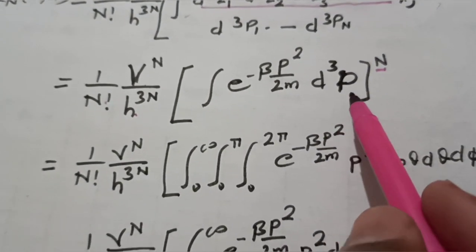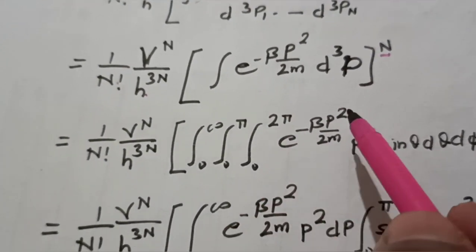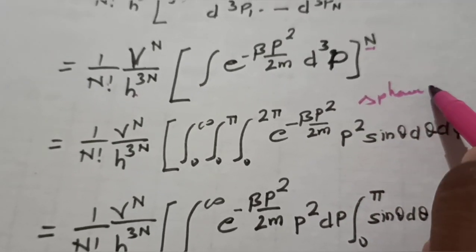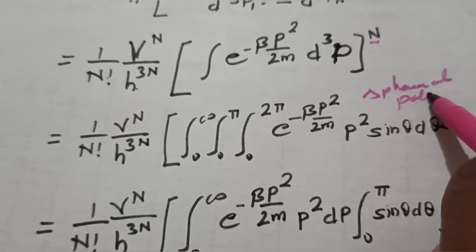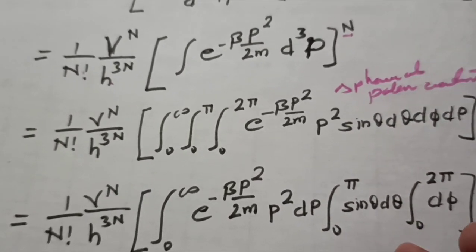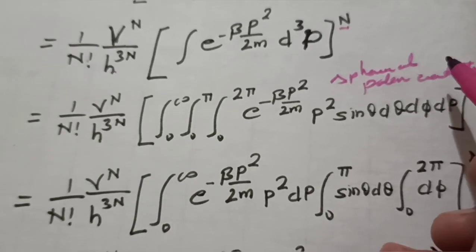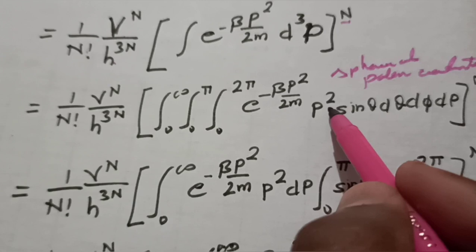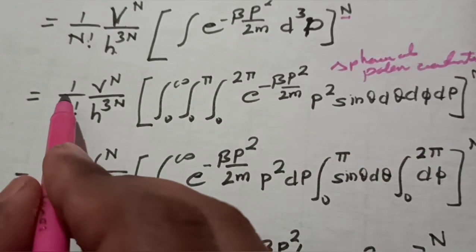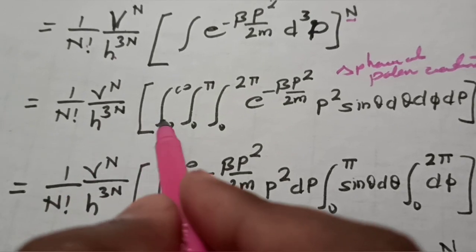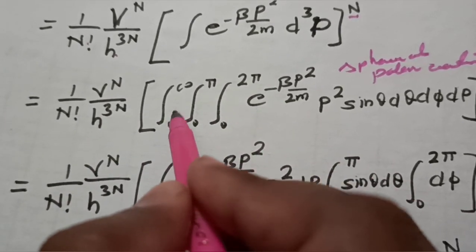Now for solving this integral, we have to consider spherical polar coordinates. In some of the books it is mentioned as well. Here we have 1 upon factorial n, v to the power n upon h to the power 3n. Here p ranges from 0 to infinity.